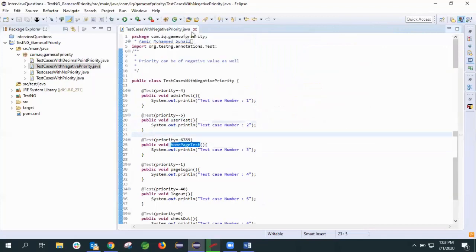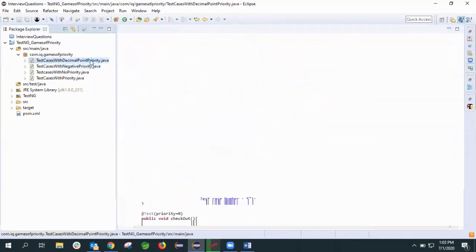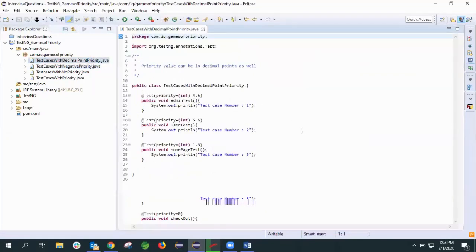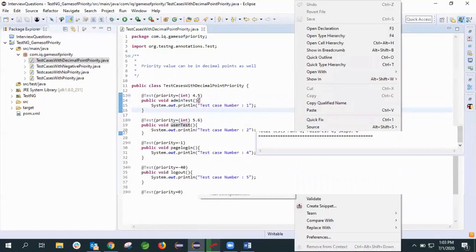Let's see another case: test case priority as a decimal. Can we define the priority as a decimal point? Yes, but one condition is that you have to typecast it to integer. You can see the three test cases here: admin test, user test, home page test. They are defined with decimal points 4.5, 5.6, and 1.3. Let's run this test case and see what will happen.